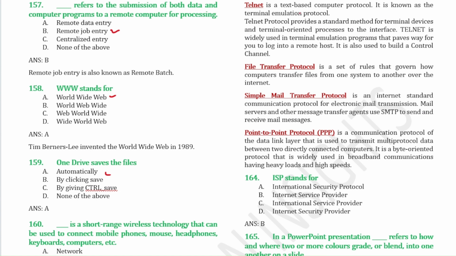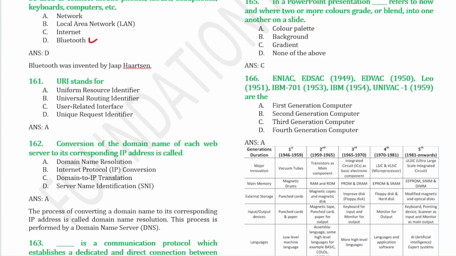So you can go through these points: Telnet, file transfer protocol, simple mail transfer protocol, point-to-point protocol. ISP stands for Internet Service Provider. So in a PowerPoint presentation, Dash refers to how and where two or more colors grade or blend. So colors grade or blend in PowerPoint means it is gradient. We're talking about gradient in this question.